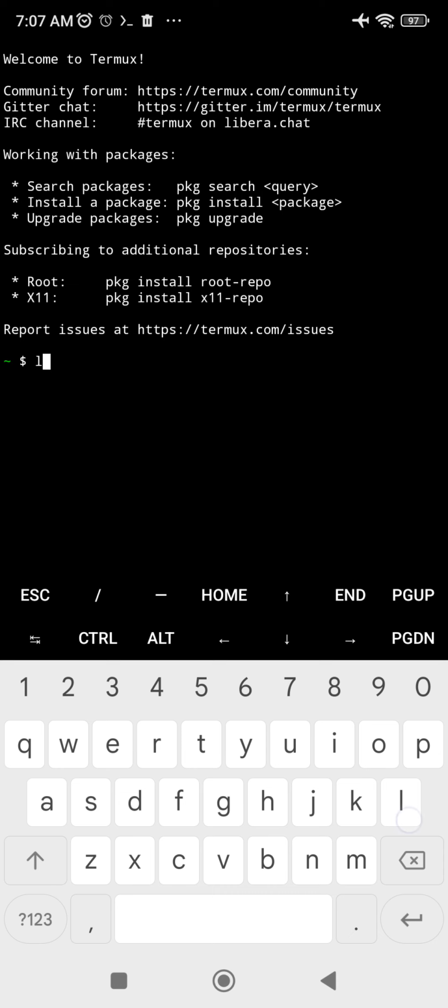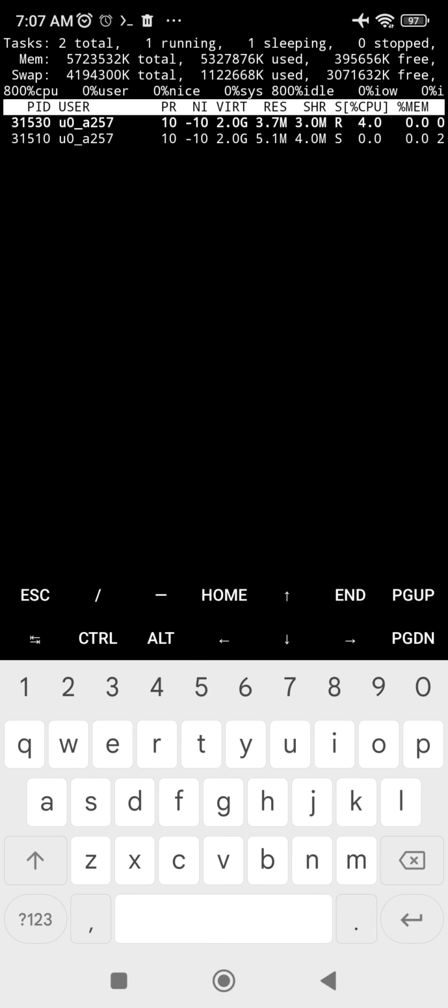So we can look for the current window. There's nothing there, so let's look at the working directory. And this is the working directory. We can also use commands like top,